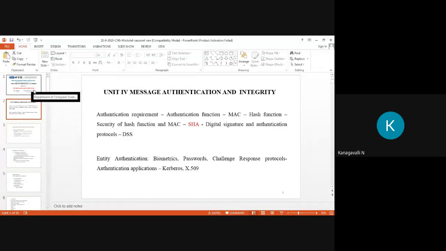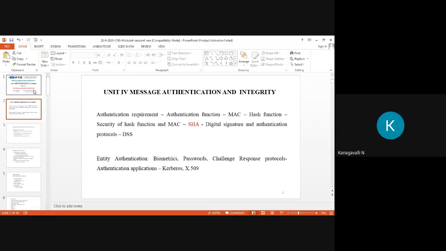Good morning, students. We'll see our fourth unit, right? We are seeing message authentication and integrity. In this authentication and integrity, we are seeing our basic authentication requirement. Then what are the functions available in authentication, right? There are three functions: MAC, a hash function, and message encryption, right?